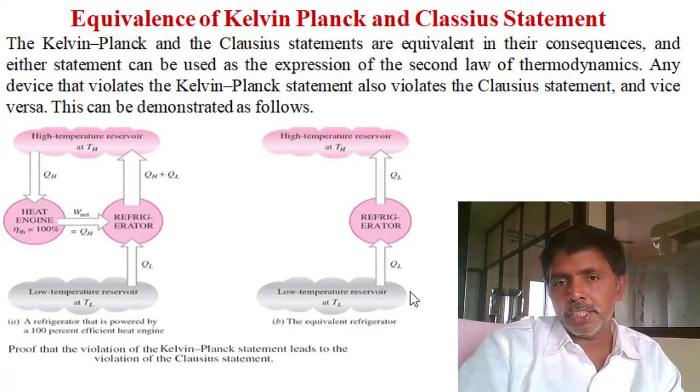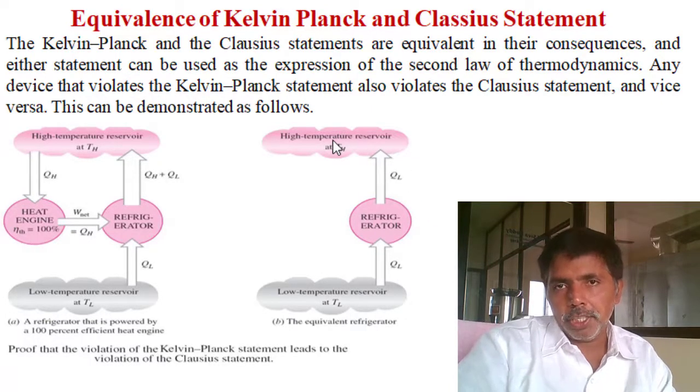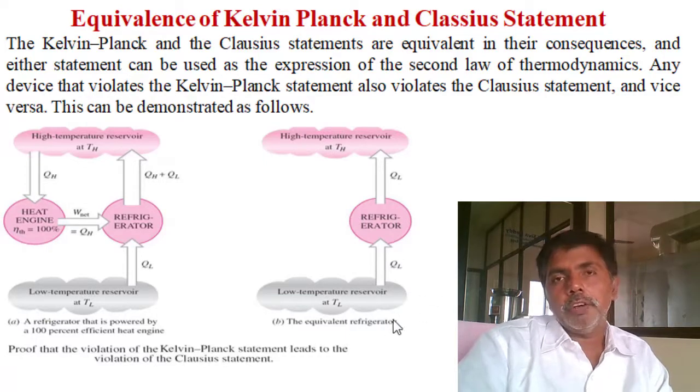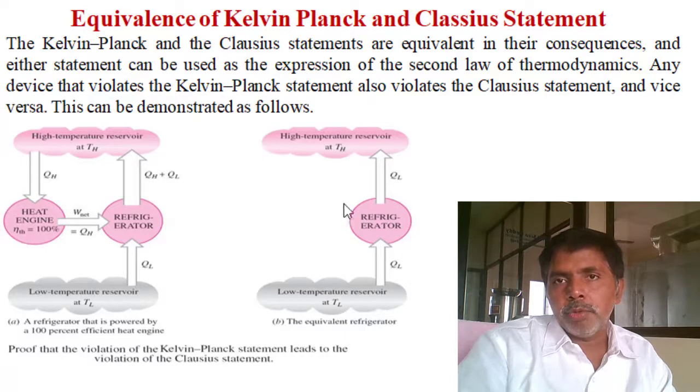Finally, we get the statement like this. For the refrigerator, QH plus QL is rejected and QH is extracted. The difference, QH plus QL minus QH, is QL only. So finally we are rejecting QL of heat at the high temperature reservoir and absorbing QL of heat from the low temperature reservoir without work input.